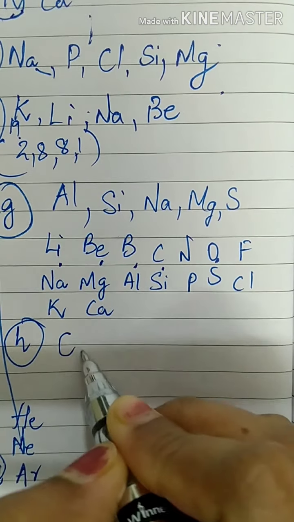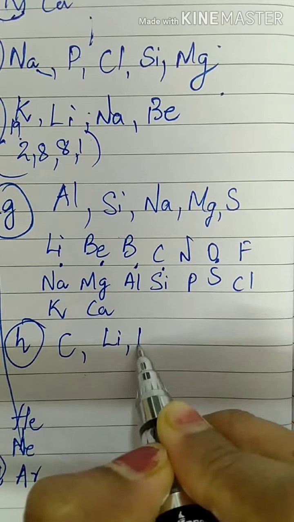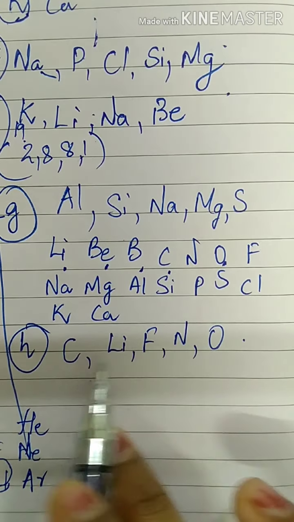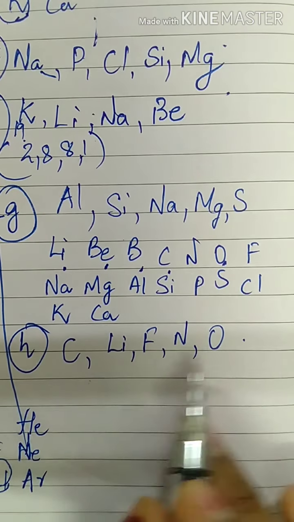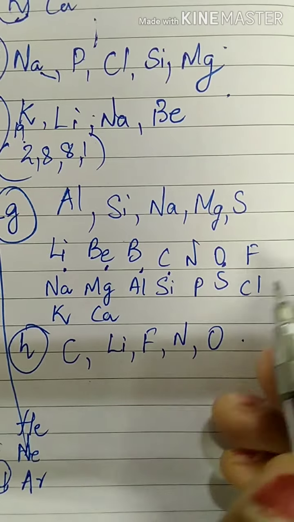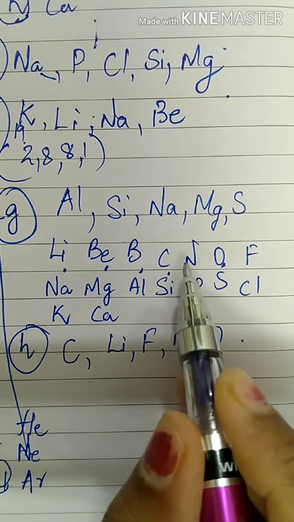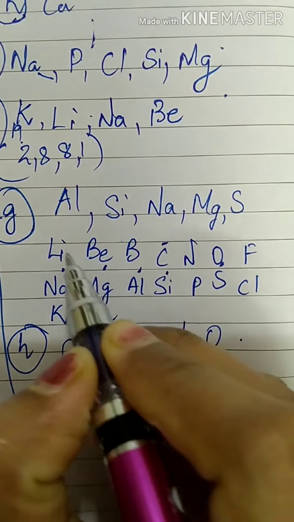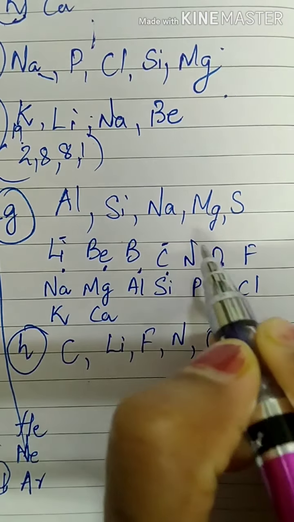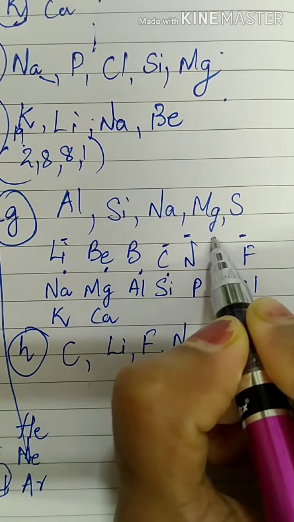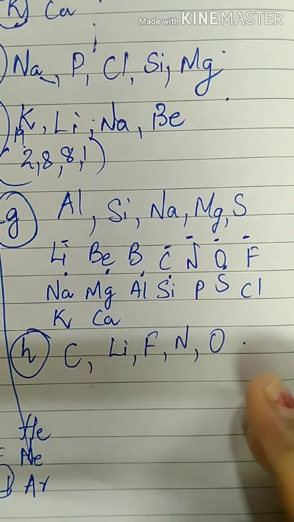H. Carbon, lithium, fluorine, nitrogen and oxygen. Among the elements, highest non-metallic character. Which of the above elements has the highest non-metallic character? Non-metal. Carbon, here. Lithium. Then we have fluorine, nitrogen and oxygen. Non-metallic character.